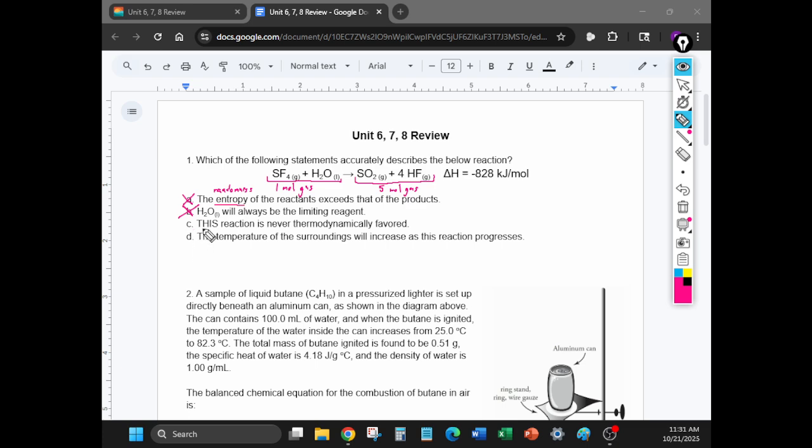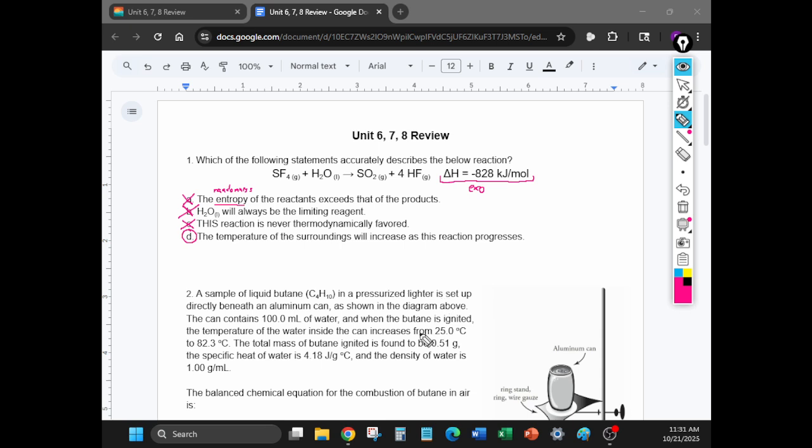All right, this reaction is never thermodynamically favored. Basically, this means that this reaction is not going to want to go forward. However, if you take a look at the enthalpy value, what do you notice about it? Yeah, it's negative, which means there are instances where this wants to be thermodynamically favored, and so C is not. So the answer will be D, and it makes sense because it is an exothermic reaction.